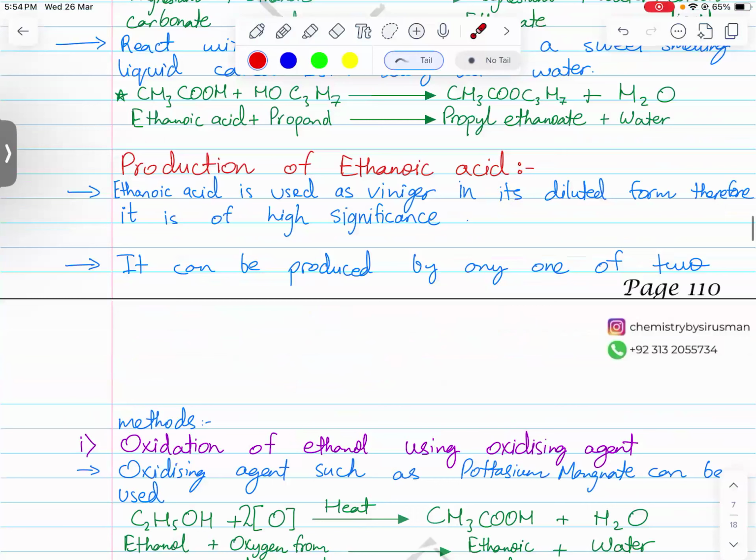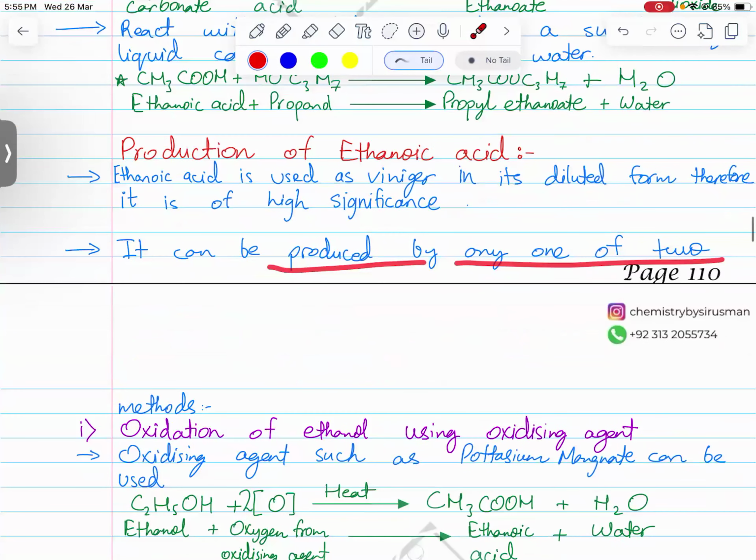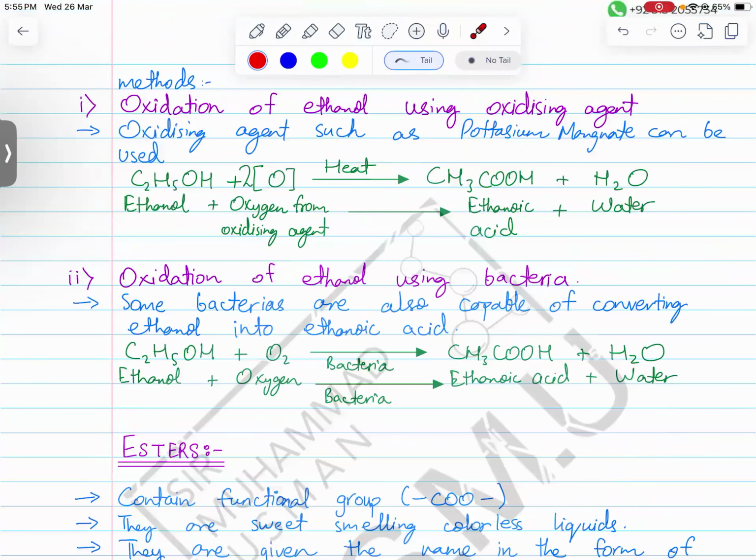It can be produced by either of two reactions. Now, this one from ethanol, we already studied in the alcohol chapter: alcohols get oxidized to produce carboxylic acid. So if we oxidize ethanol using an oxidizing agent, we can produce ethanoic acid and water.